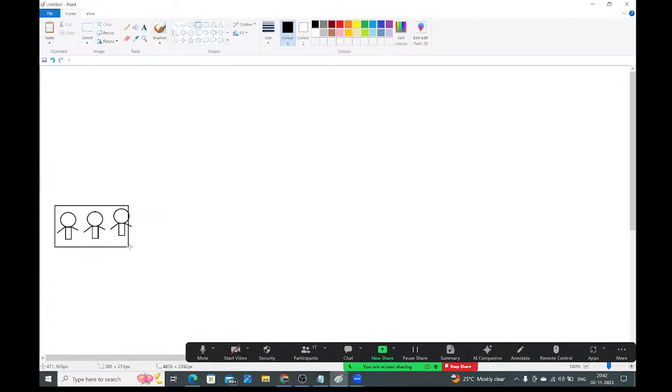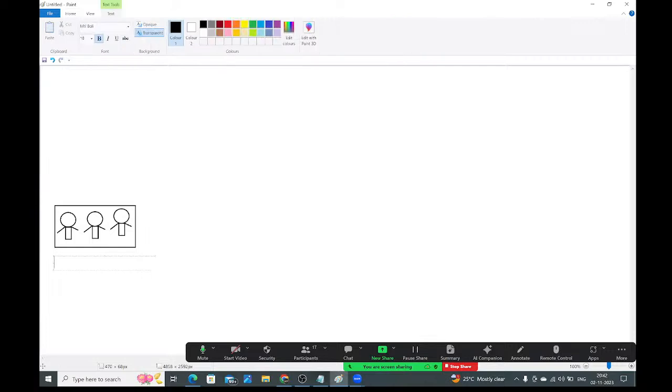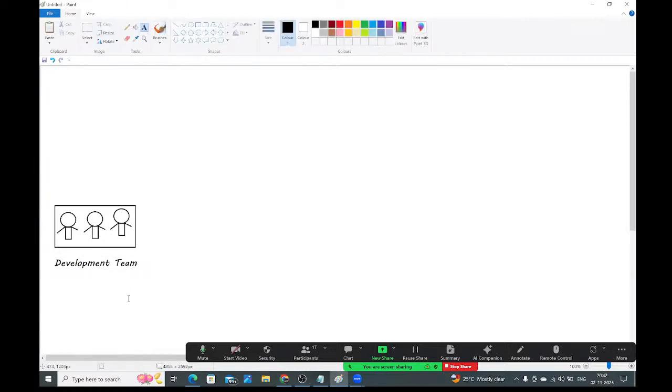So what will this development team do? Development team will develop the application as per client requirement. Once development is completed, what do they need to do, guys? They need to upload the code into the source code repository, guys. Here we have the source code repository tool, guys. This is the source code repository tool.